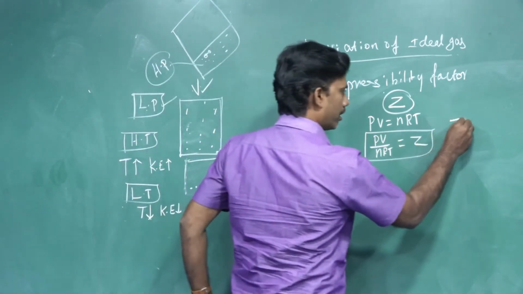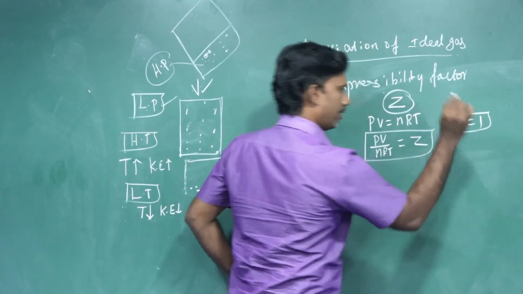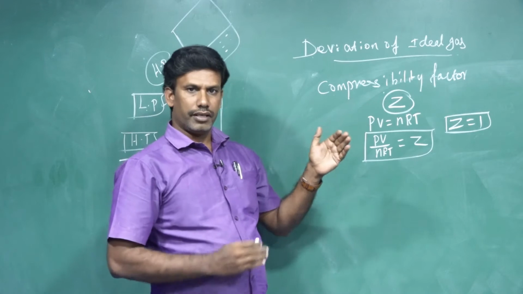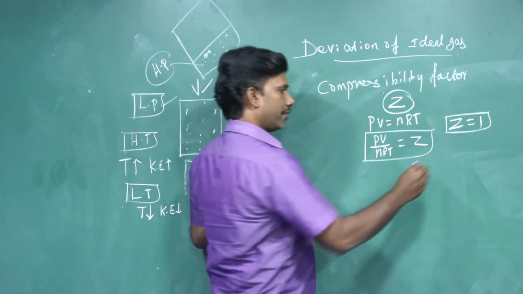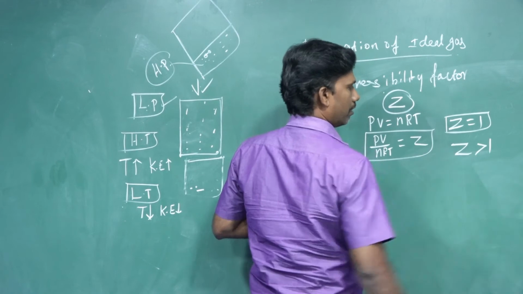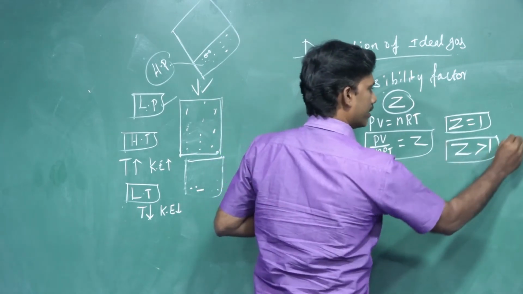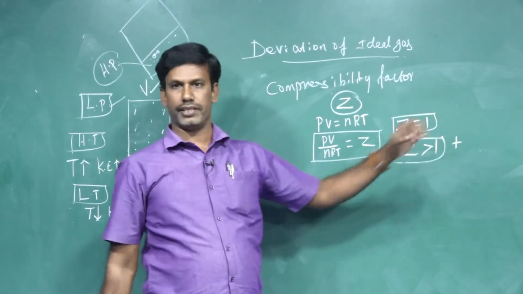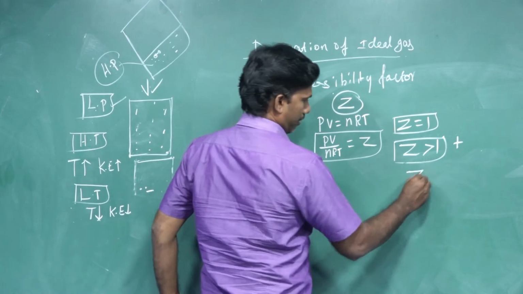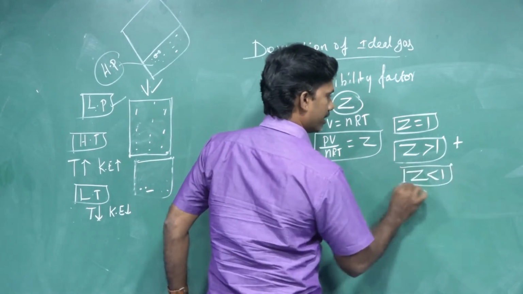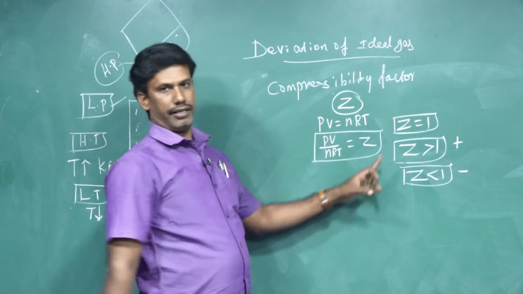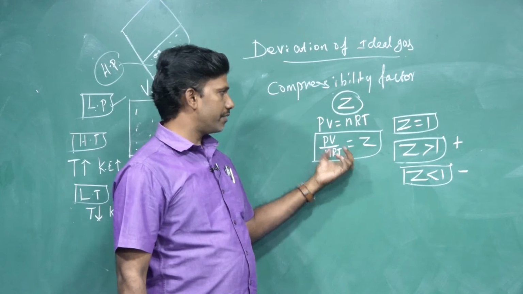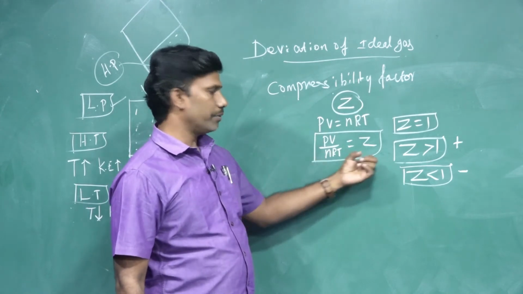So what happens? If Z equal to 1, then the gas behaves ideally. If it increases or decreases, there will be deviation. If Z is greater than 1, that is a positive deviation. When Z is less than 1, there will also be deviation, that is a negative deviation. So Z is the compressibility factor. It can be measured from the ideal gas equation PV equal to nRT to Z.